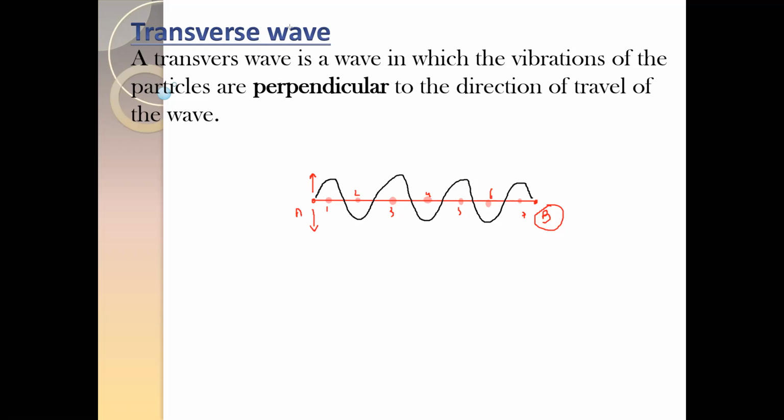When you start to produce a disturbance at A, which direction will particle 1 move? Particle 1 is moving up, particle 2 is moving down, particle 3 moves up, particle 4 moves down, 5 moves up, 6 moves down, and 7 moves up.